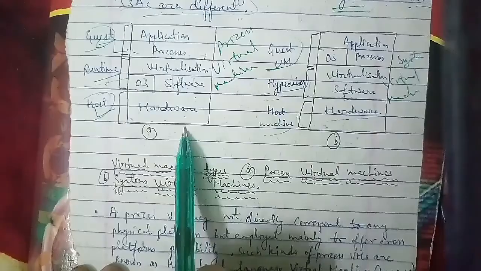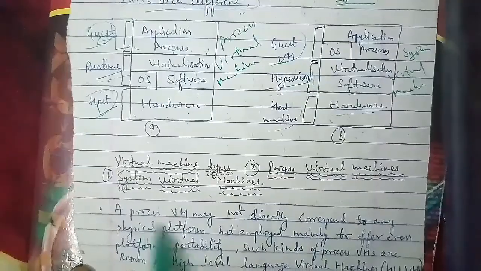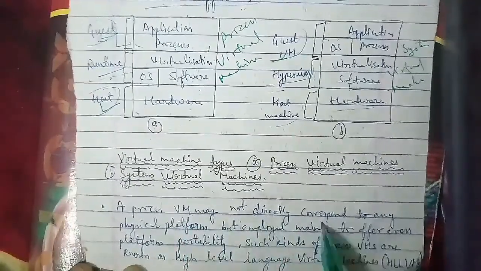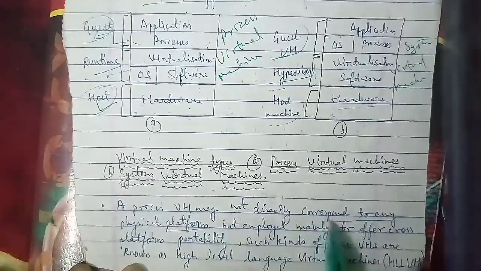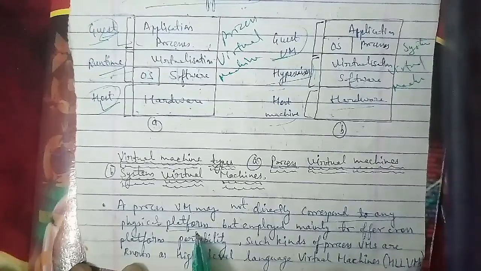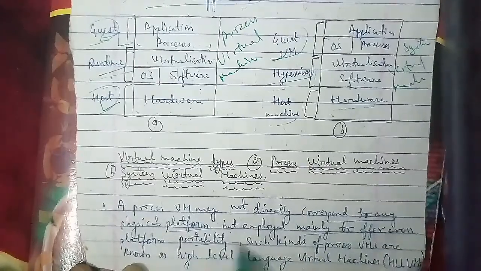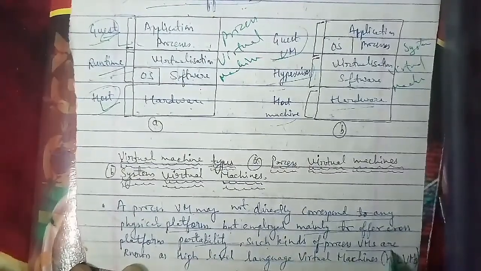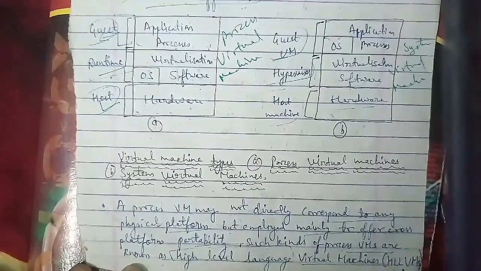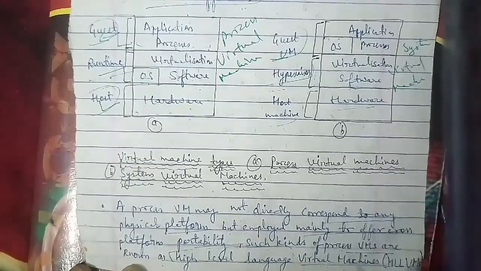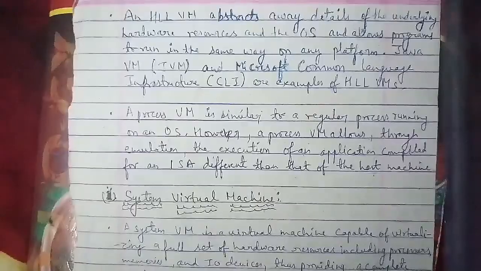Moving on, the high-level language, HLL, virtual machine abstracts away details of the underlying hardware resources and the OS, which allows the program to run the same way on any platform. The Java virtual machine, JVM, is one example. JVM stands for Java Virtual Machine. And the Microsoft Common Language Infrastructure, CLI, where C stands for common, L for language, and I for infrastructure, is another example of a high-level language virtual machine.